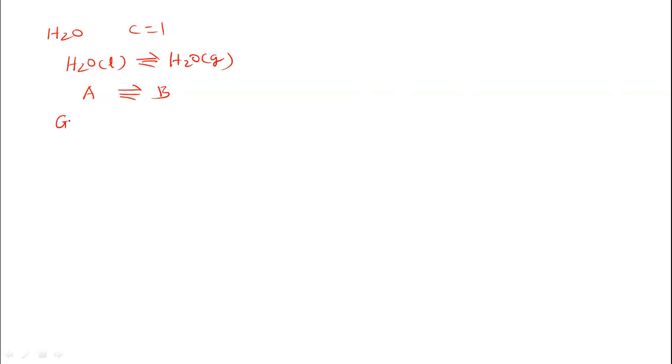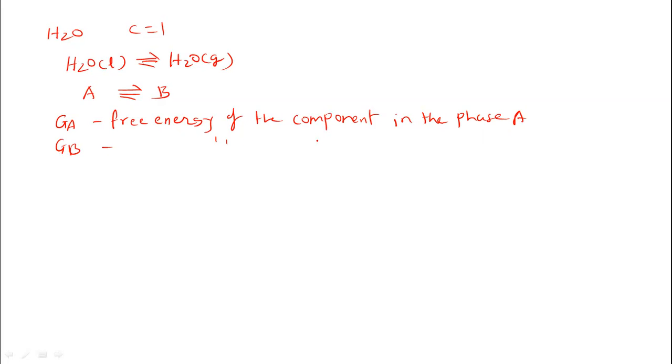Suppose that Ga is the free energy of the substance, the component in phase A, for example liquid water, and Gb is the free energy of the substance in phase B. It means that there are two phases present.